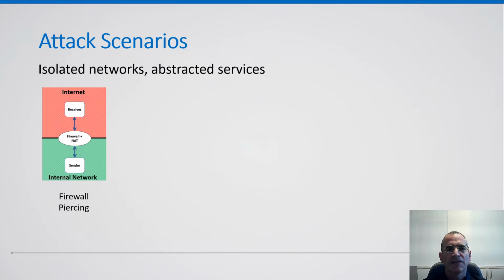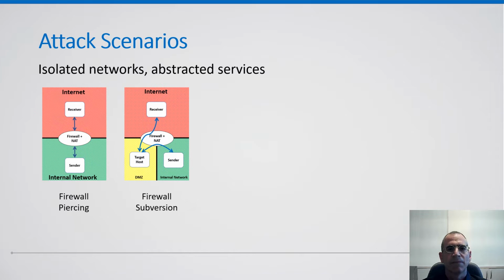The first example is firewall piercing, wherein a stateful firewall prevents an isolated network, shown in green at the bottom of the image, from accessing the internet. No packets are allowed to travel from the isolated network to the internet and vice versa. We will show how we can still send bits from the isolated network to the internet through the firewall itself.